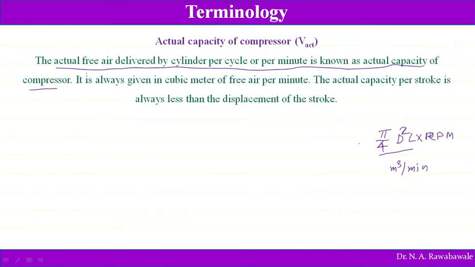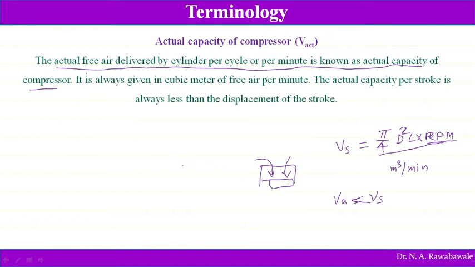So swept volume per minute is π/4 d² L into the rpm of this compressor. But the actual volume taken into the compressor cylinder is less than Vs, because when air enters this cylinder it has a restriction. The amount of air entering is less than the swept volume because the time required for the movement of air is very short.